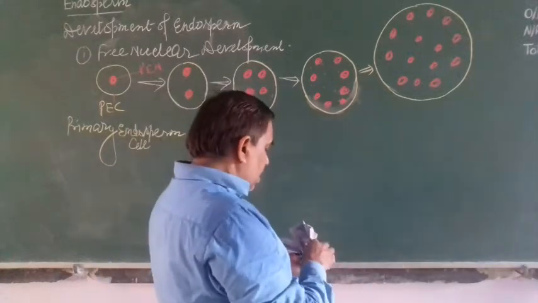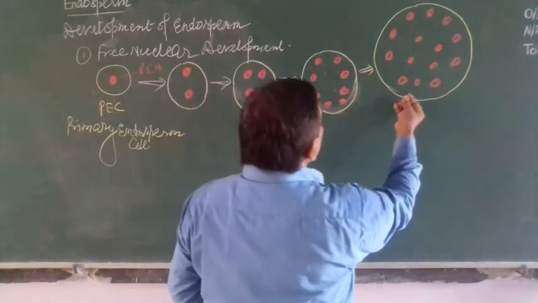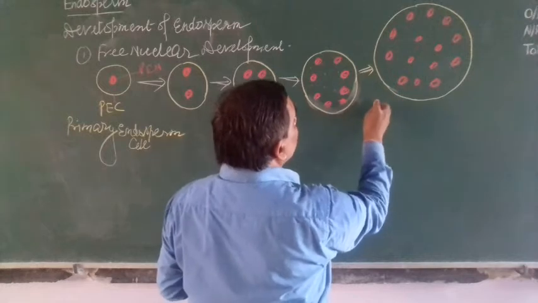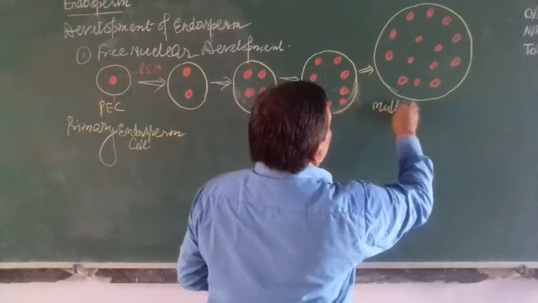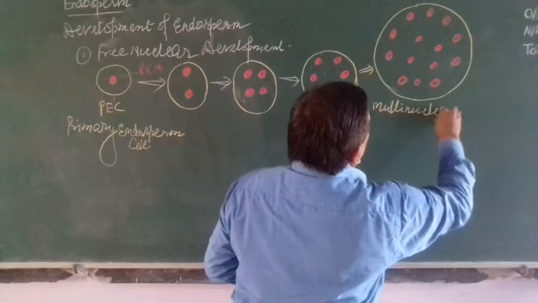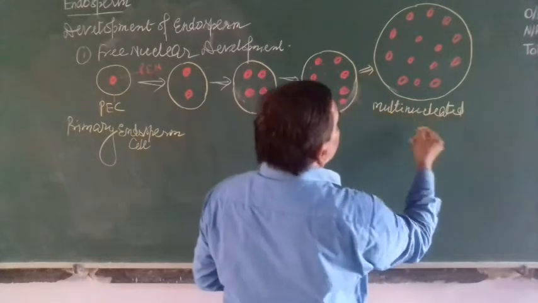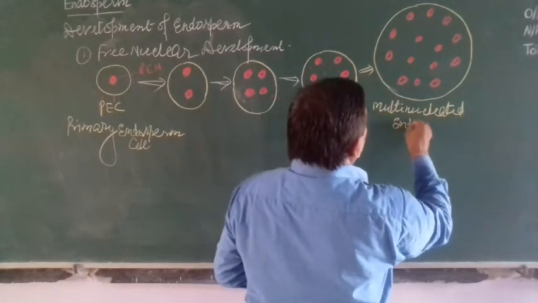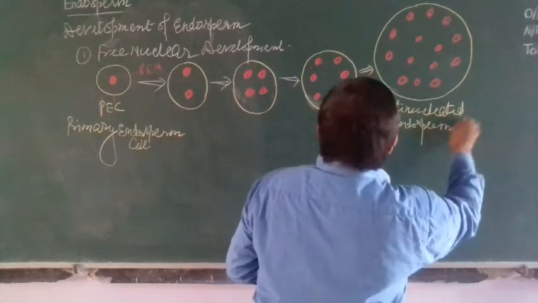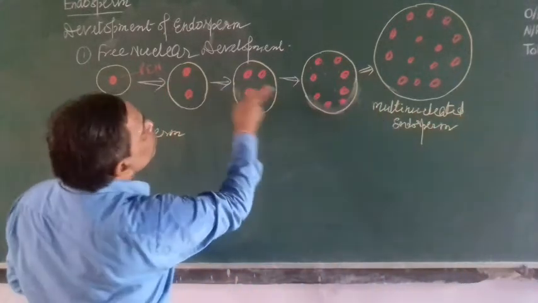So this is called multinucleated endosperm. And this is free nuclear development.